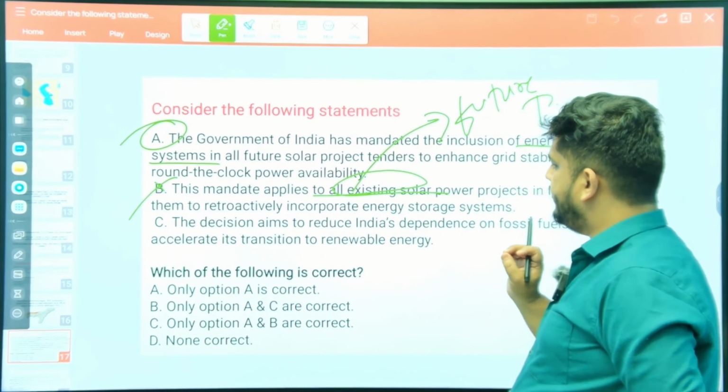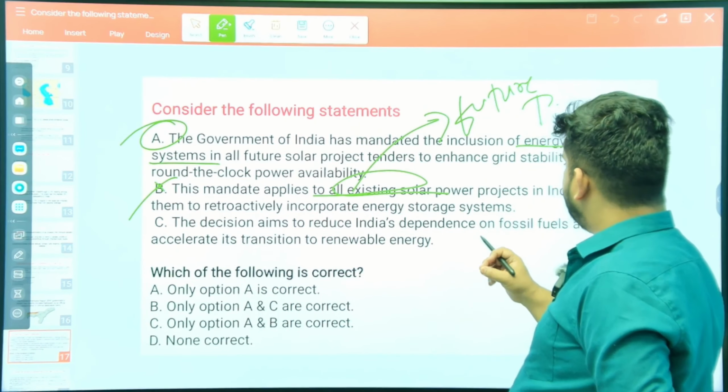The decision aims to reduce India's dependence on fossil fuels. Yes, this is a generic statement. So we can say that option C is correct. So options A and C are correct for this question. Why are we studying about this? Because the government of India has mandated this for future companies. That was in the news in February 2025.